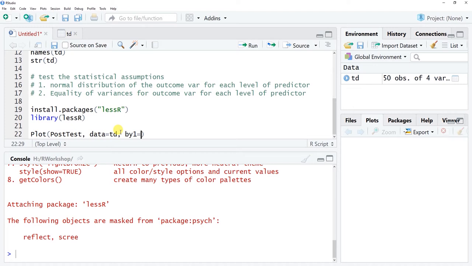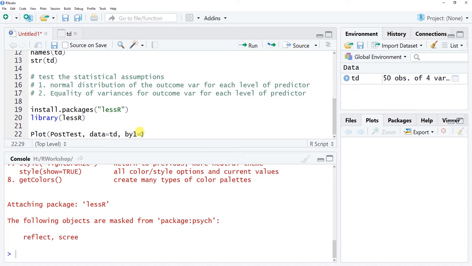And we need to say, well, how do we want to split this outcome variable, this post-test variable? Specifically, we want to split it by condition so that we can test the two statistical assumptions here, because we're interested in normal distribution of that outcome variable and the equality of variances for the outcome variable by each level of that predictor variable.